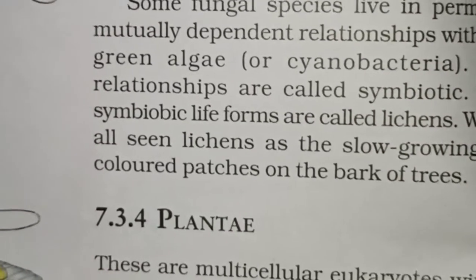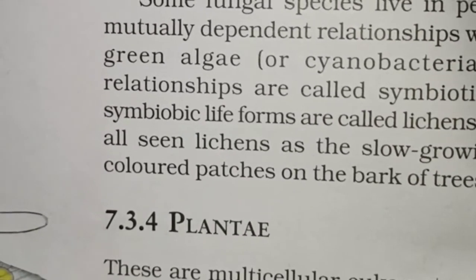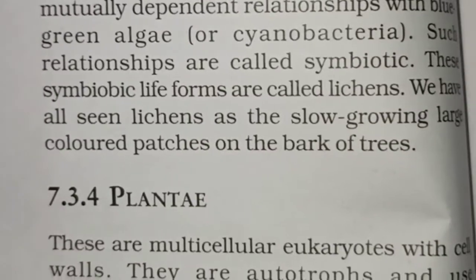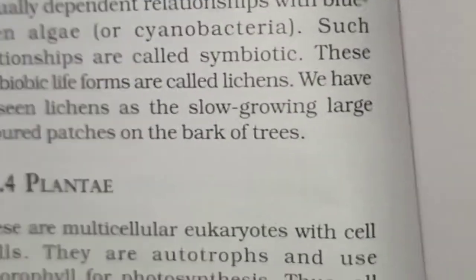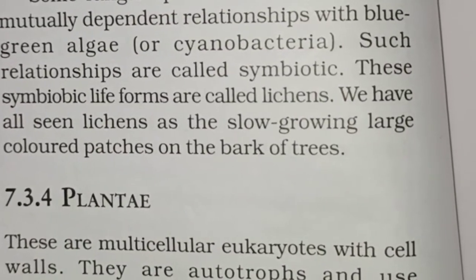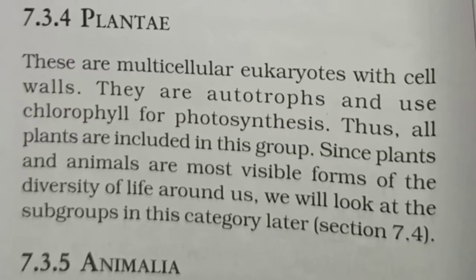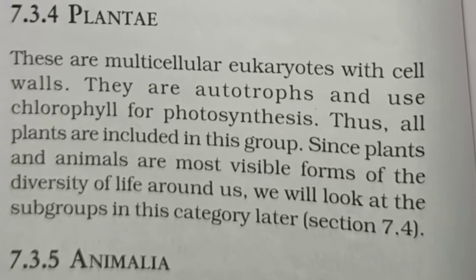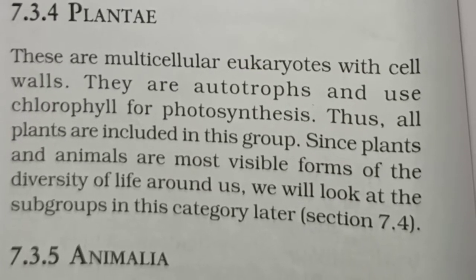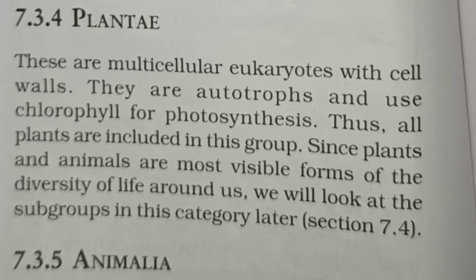Next we have kingdom Plantae. In this kingdom, we see that these are multicellular eukaryotes with cell walls, and they are autotrophs. All green plants are included in kingdom Plantae.